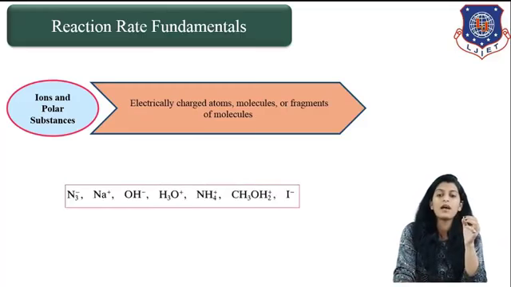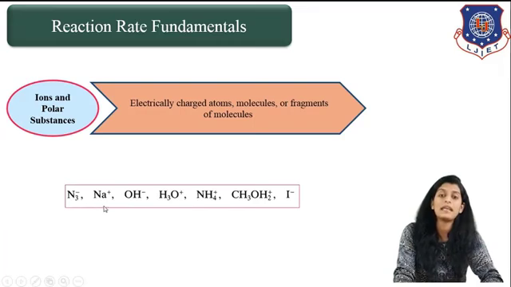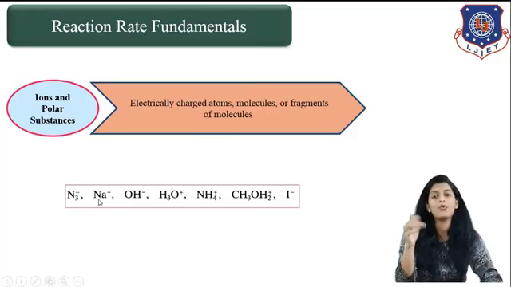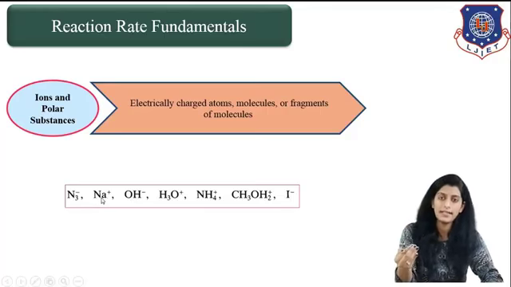As you can see here, NH3 negative, Na positive or OH negative. Whenever this minus or plus sign is present, it represents ions and polar substances, and it is an intermediate which is formed during a reaction.